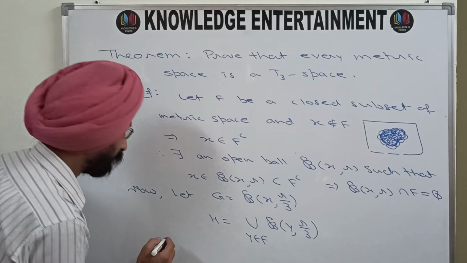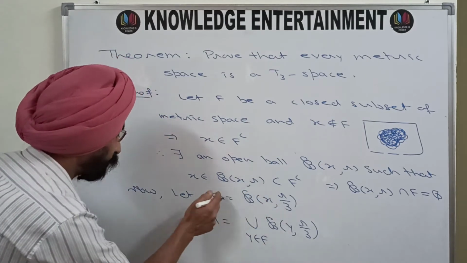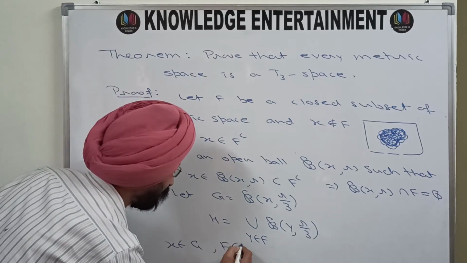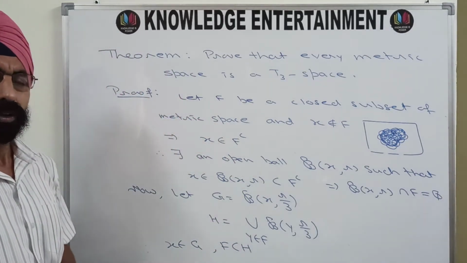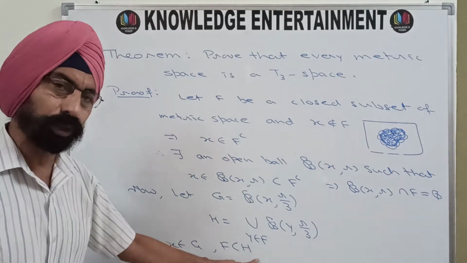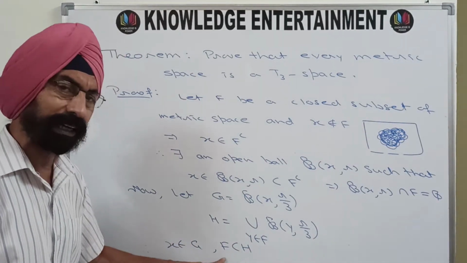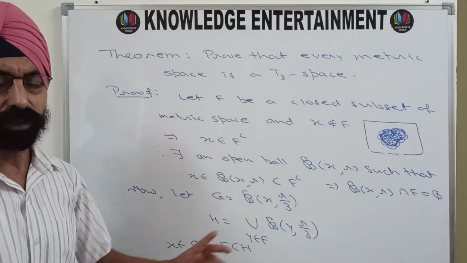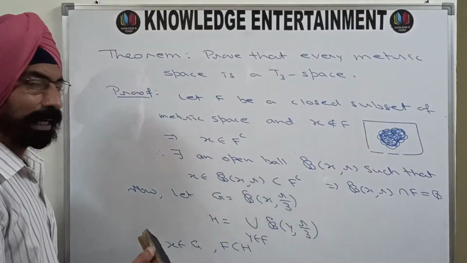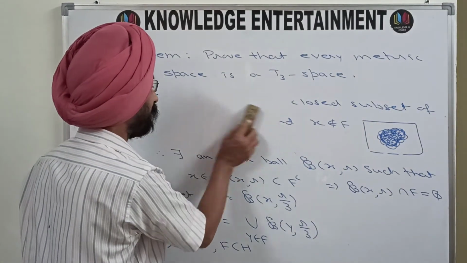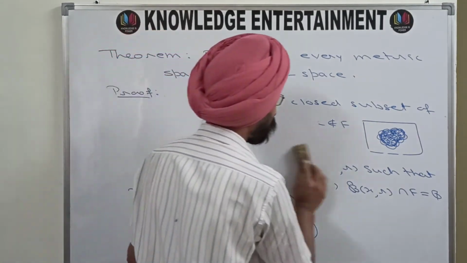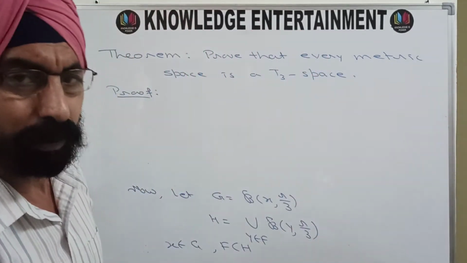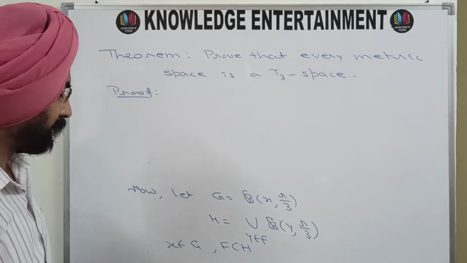So therefore, your x belongs to G and your F is covered by H. So G is an open set, H is an open set, G contains x, H contains F. The only thing that remains to prove is that their intersection is phi. If we can prove that G intersection H is phi, then the metric space will become regular. T1 already it is, so it will become T3 and the proof will be completed.